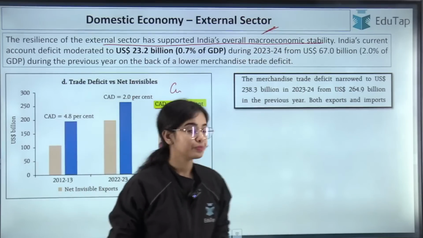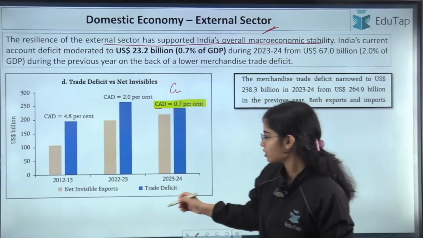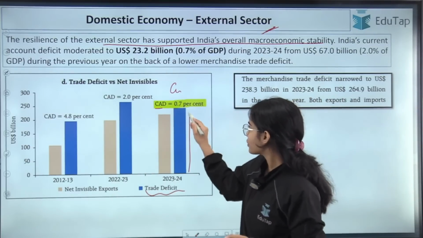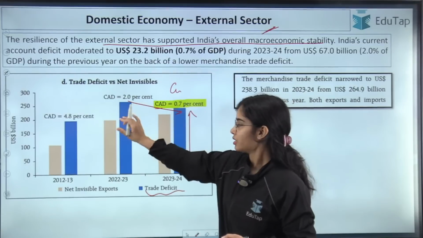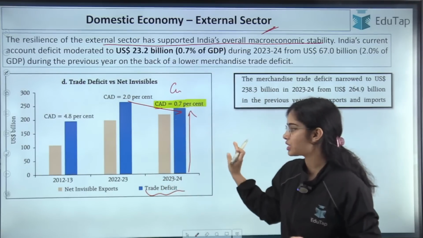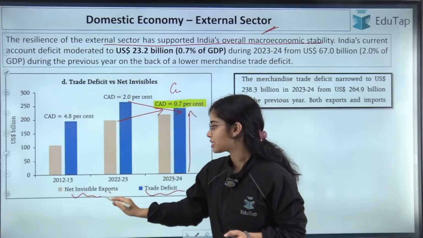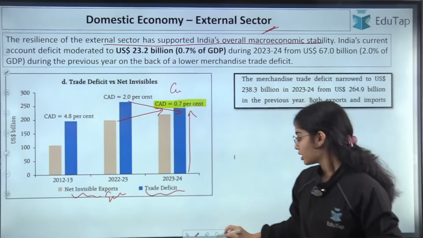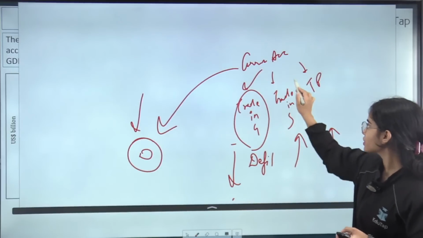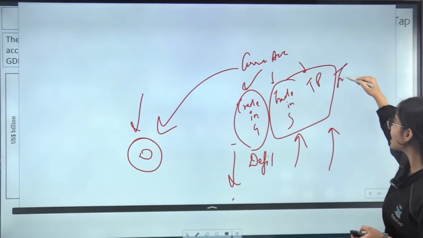Here you can see that the trade deficit is lower than the previous year, while the net invisible surplus, we can say surplus. So trade in services and the transfer payments are known as invisible trade.